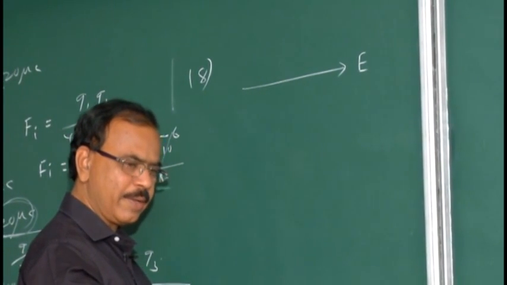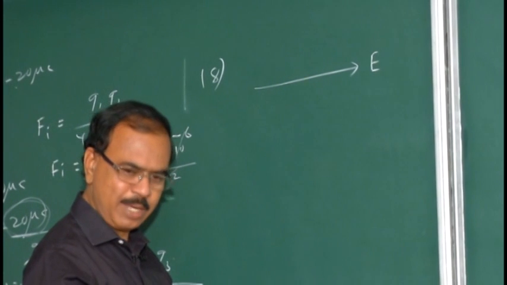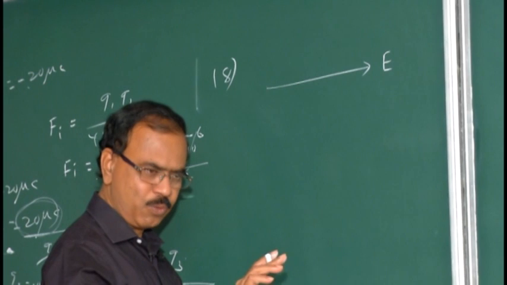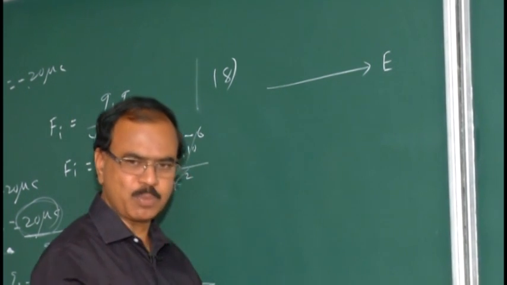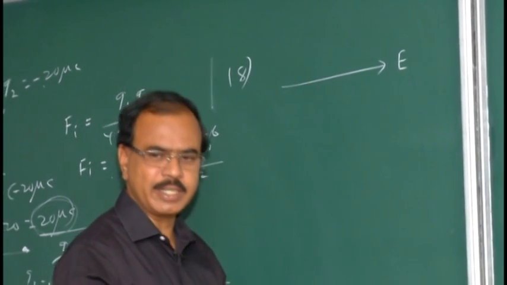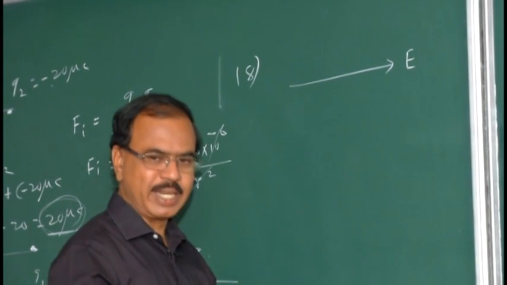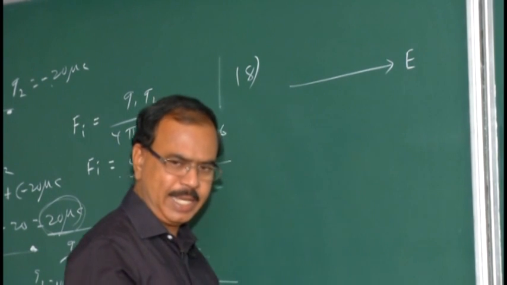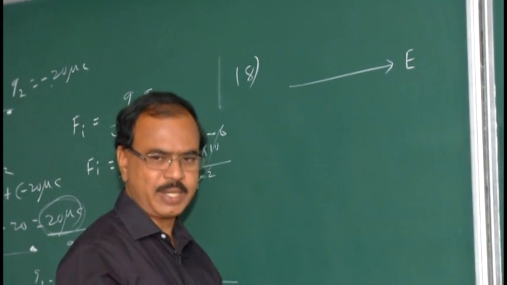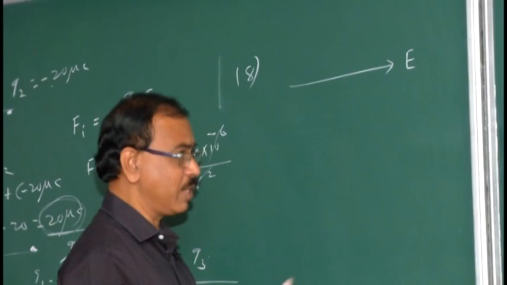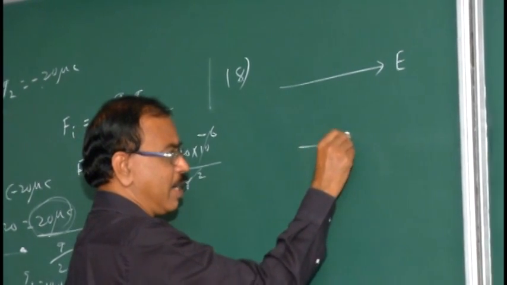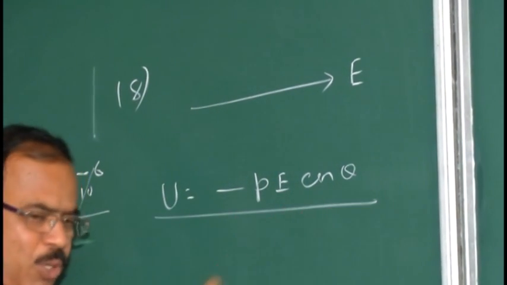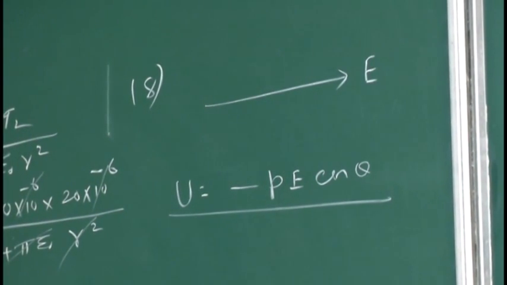Can you recall the potential energy of the dipole in the electric field? Yes, the amount of work done in rotating the dipole through a small angle is tau into d theta, with tau replaced by P E sin theta. So P E sin theta into d theta, integrate, integrating sin theta gives minus cos theta. So minus P E cos theta, very good. Minus P E cos theta is the potential energy of the dipole placed in the electric field.